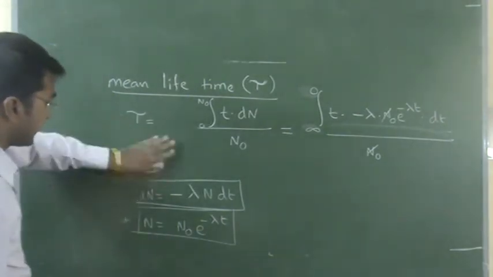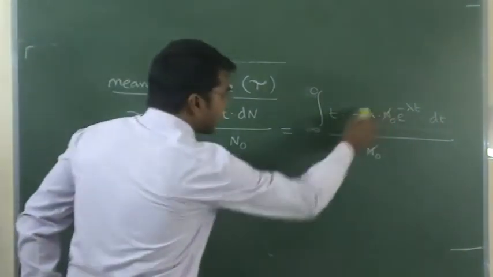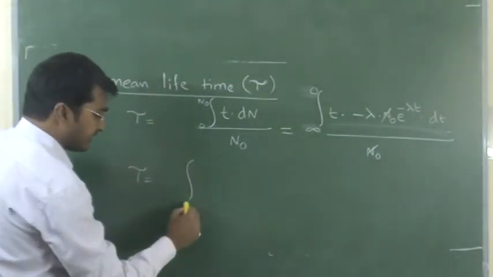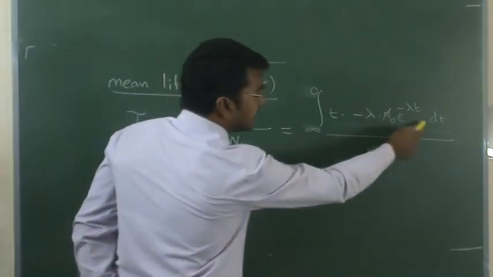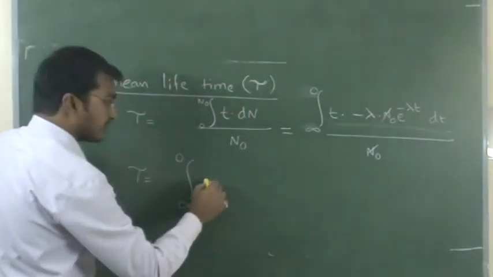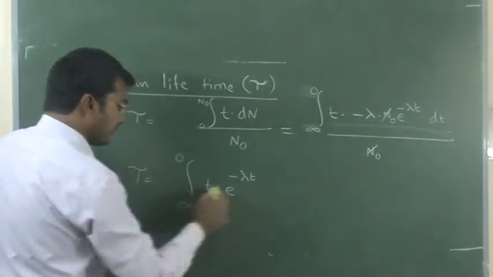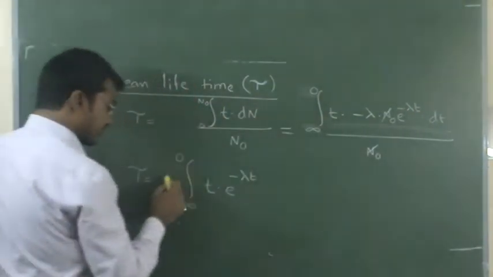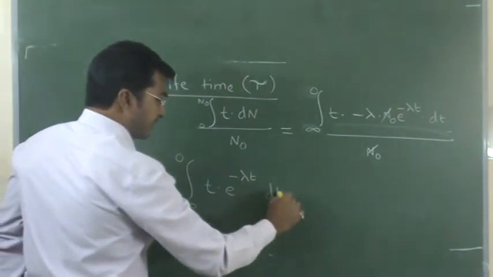Now N0 and N cancel. So tau is equal to the integration from infinity to 0 of t into e power minus lambda t. Lambda is a constant, so take it outside: minus lambda outside, into dt.